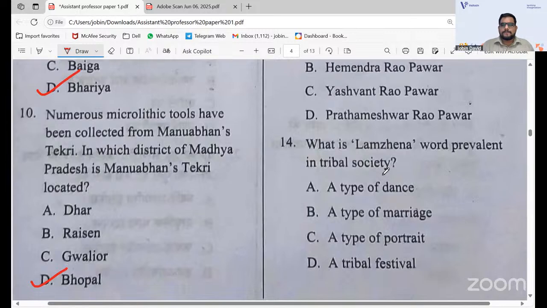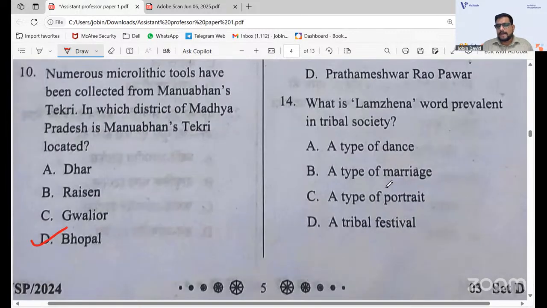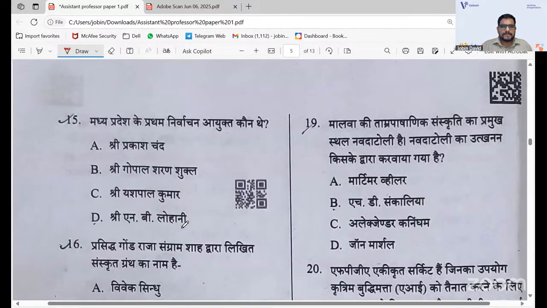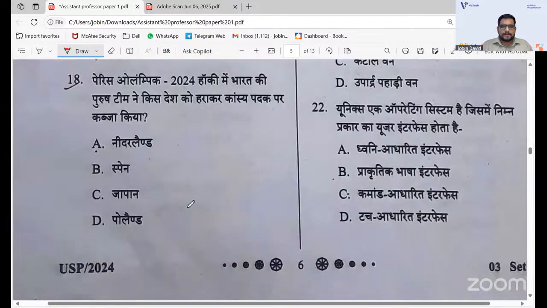What is the Lamshana word prevalent in tribal society? Is it a type of dance? Is it a type of marriage? Is it a type of portrait? Is it a tribal festival? When we discuss tribes, it's very important that we discuss their dance, marriage, or portraits. Like, you have the Pithora paintings and all. So for 14, the answer will be B. It's a type of marriage. So this is all the Hindi part of the questions.